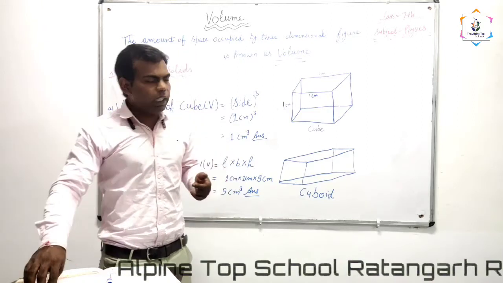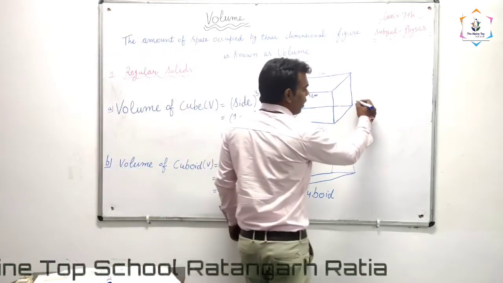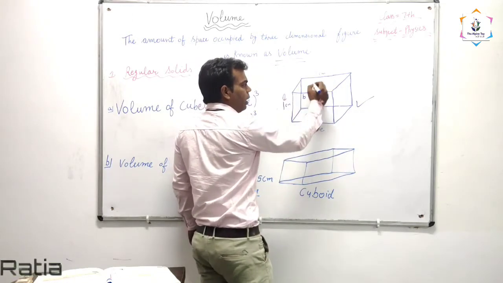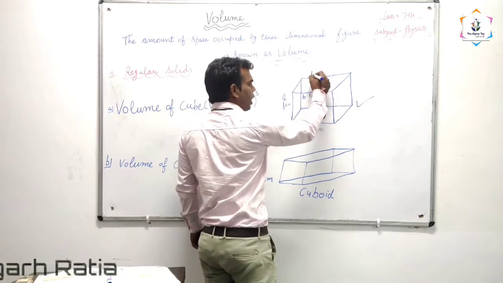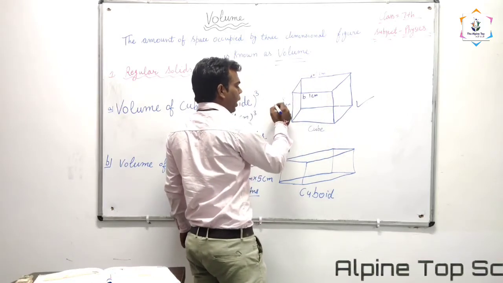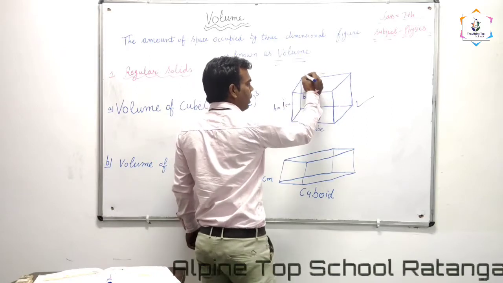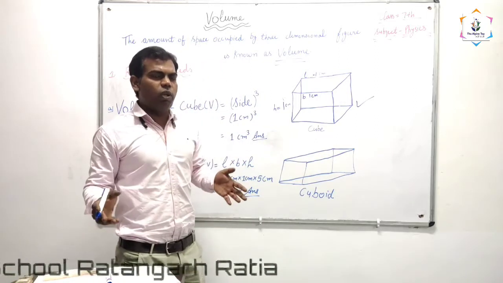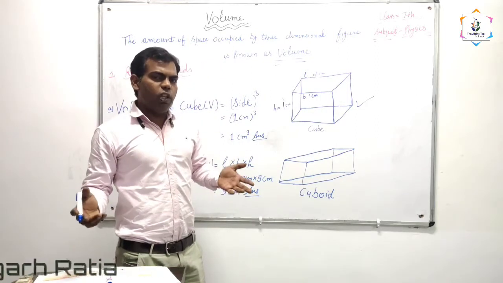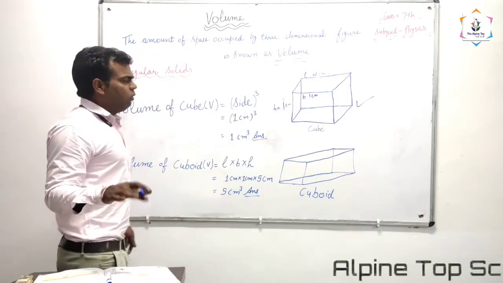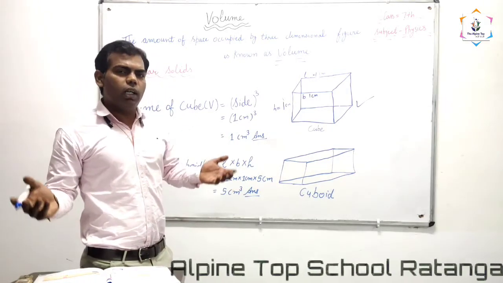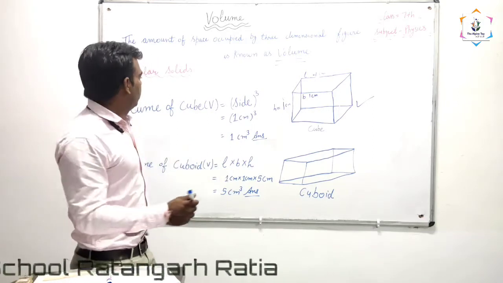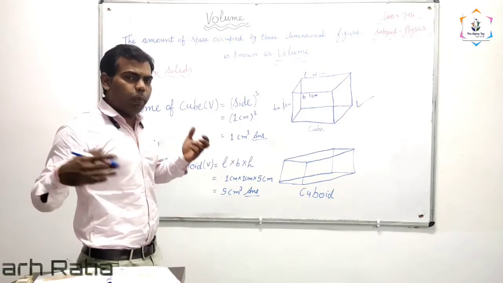Which are the regular shapes like this? See here, this is a cube. It has three dimensions: length, breadth, and height. Any figure which has three dimensions will have a volume. Firstly, we are going to find the volume of regular objects, which have three dimensions like length, breadth, and height, and which have a specific formula.